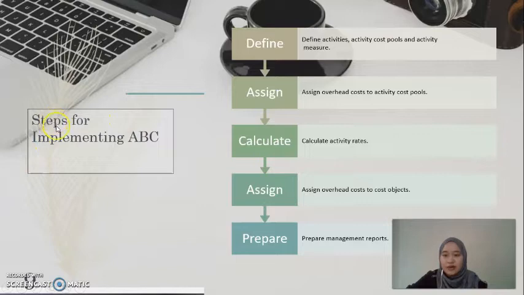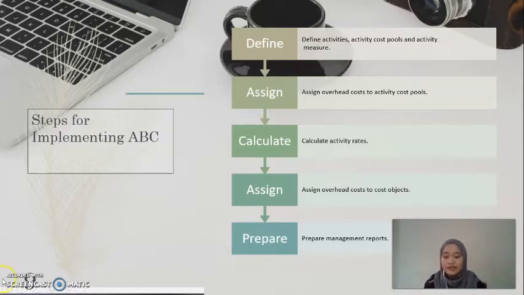These are the steps for implementing activity-based costing. There are 5 steps that lead to the successful implementation of activity-based costing. The first step is to define the activity cost pools and activity measures. First, activities must be identified or grouped together in activity pools. Activity pools are the supporting activities that tie into a product line or service. These pools or buckets may include fractional assigned costs of supporting activities to individual products as appropriate during the second step.